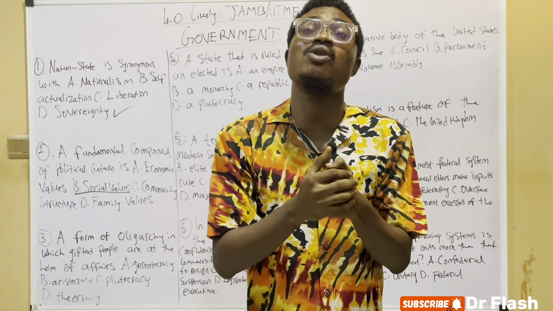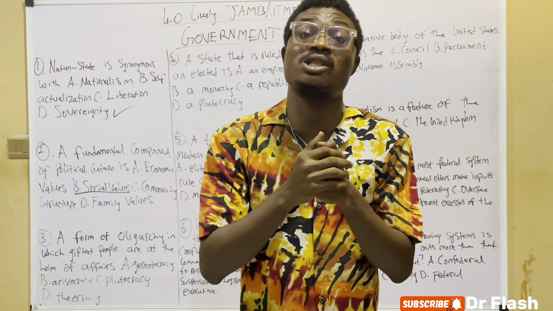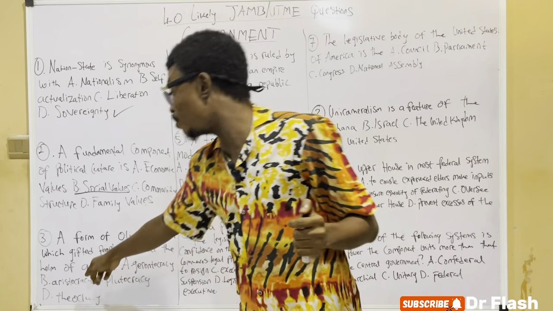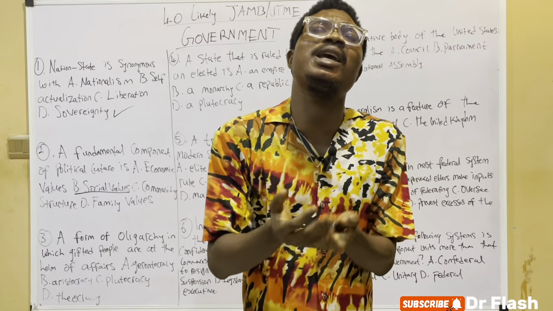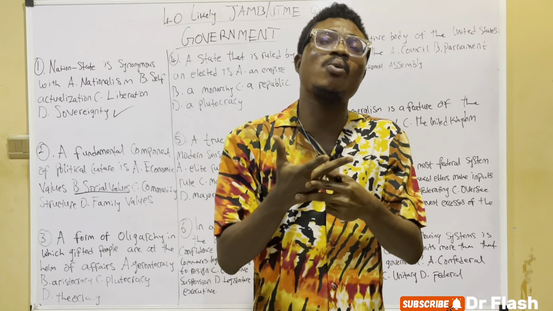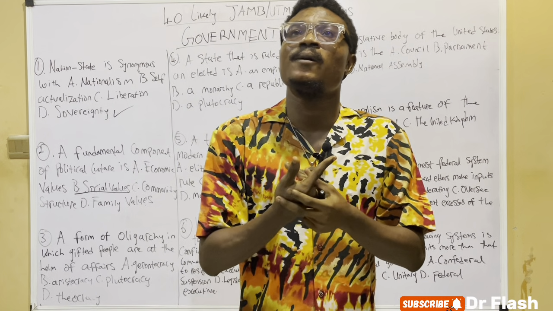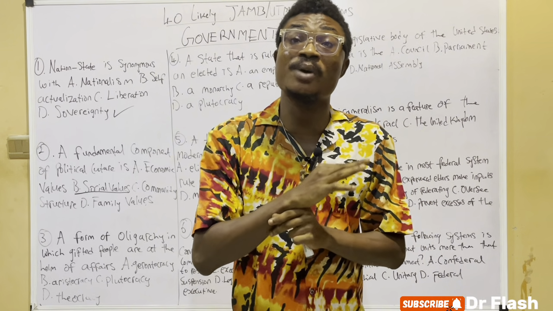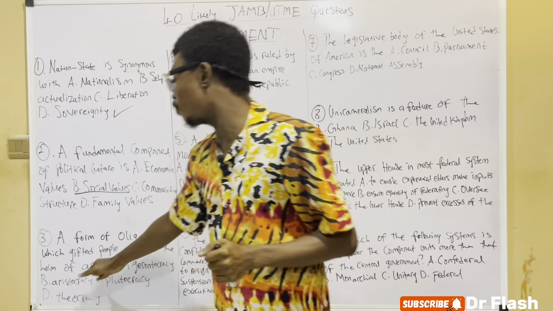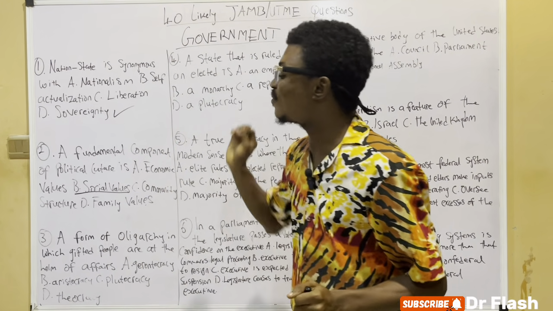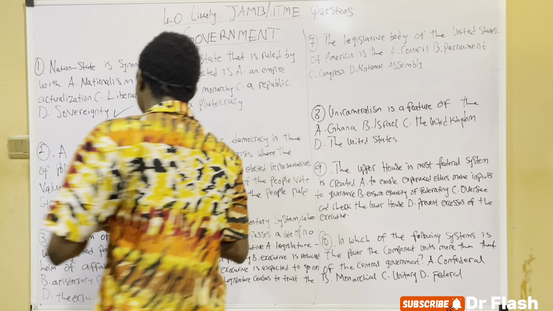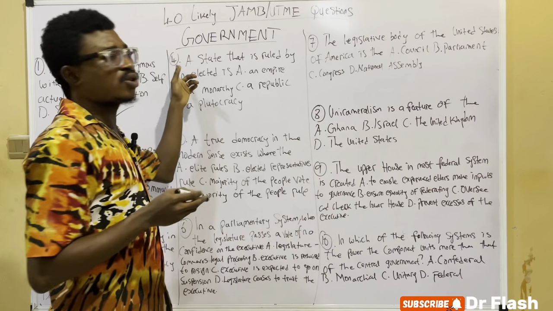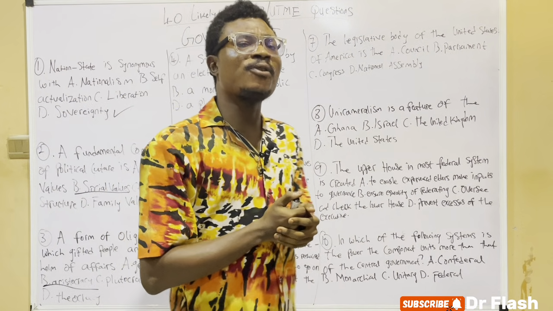And aristocracy does not actually mean just the rich class or just the intellectuals. Aristocracy connotes anybody that is good. As long as you are good and you come from any walk of life, you are deemed a best citizen. So a best citizen could either be an intellectual, a priestly class, or a military class. So as long as the person is good, he is regarded as a best citizen. So a form of oligarchy in which the gifted people are the aim of affairs is called what? Aristocracy.